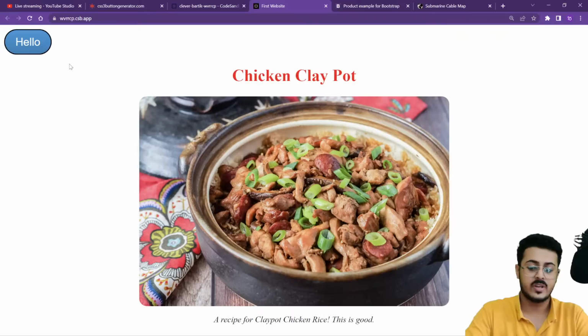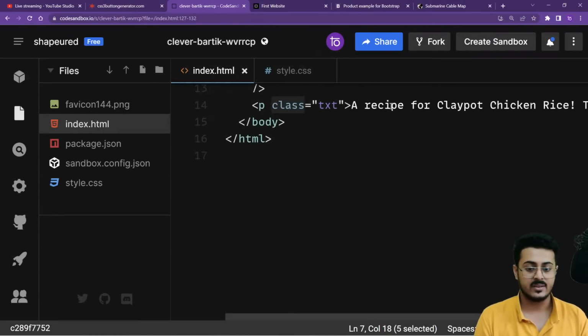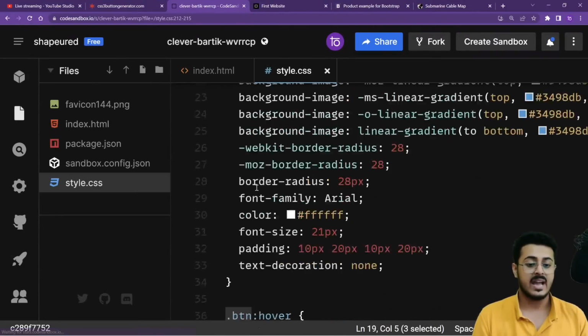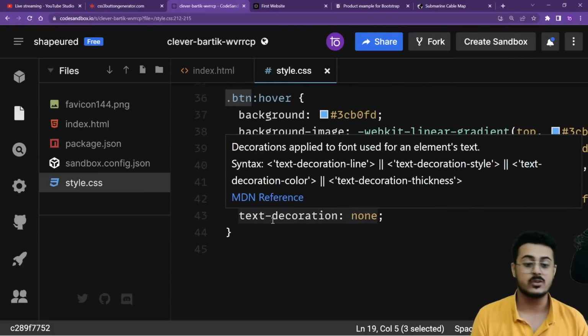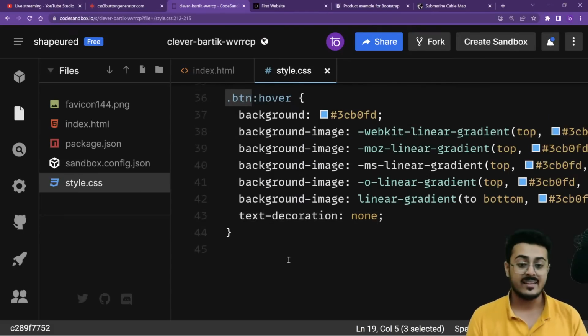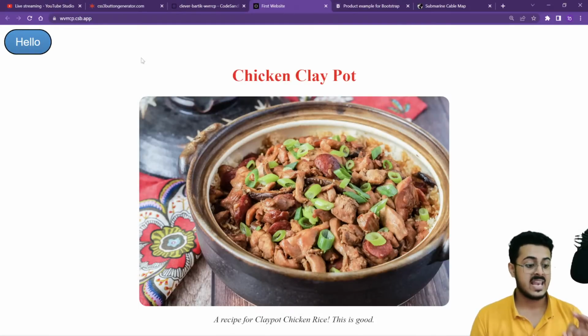So what is Bootstrap? Bootstrap is a front end library. So instead of writing all that code, let us look at how many lines of code we had to write. From 19 to 44, so almost 25 lines of code that we have to write to create just a particular button right over there.